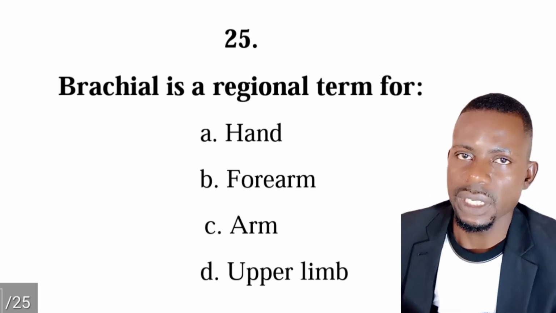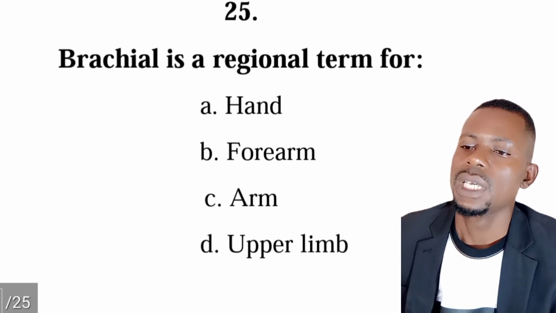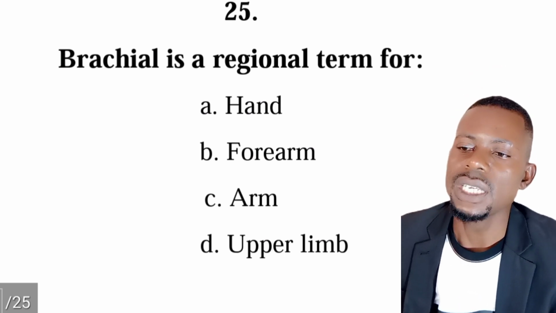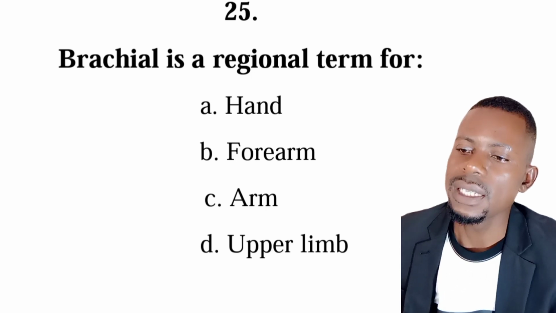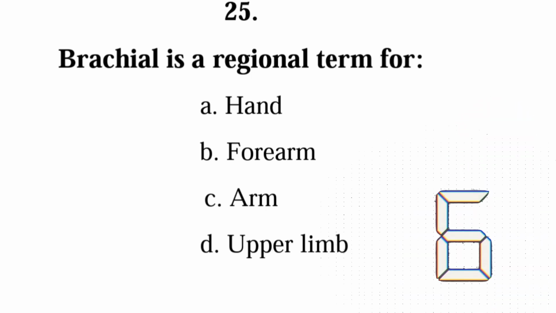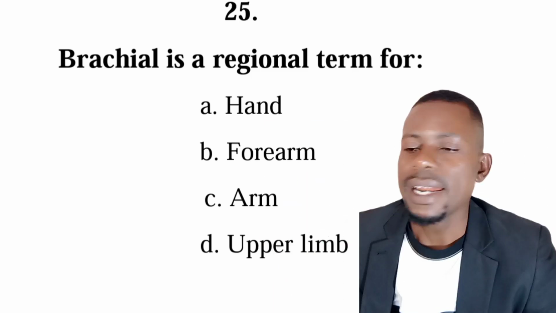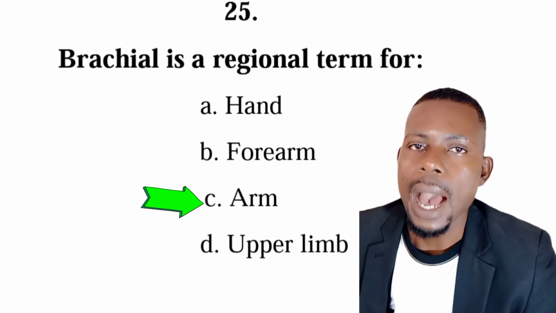Number 25 is from terms. Brachial is the regional term for what? A, hand, B, forearm, C, arm, D, upper limb. And the correct answer is C, arm.